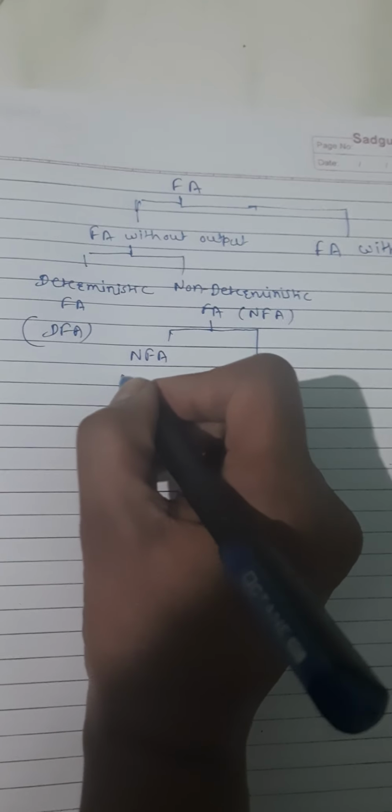Again, NFA is of two types: NFA with epsilon moves and NFA without epsilon moves.